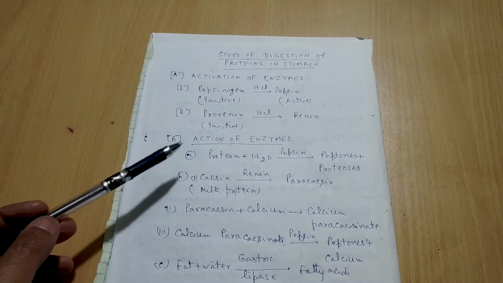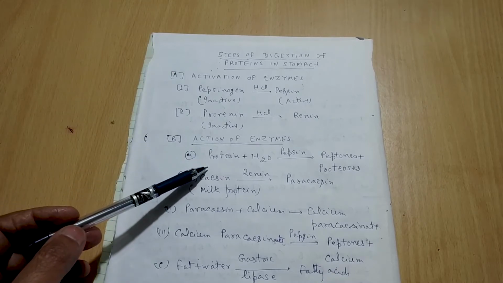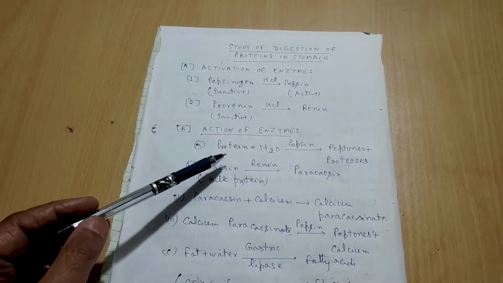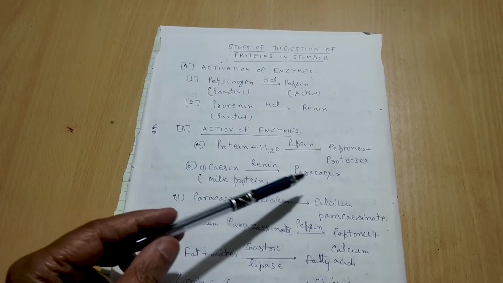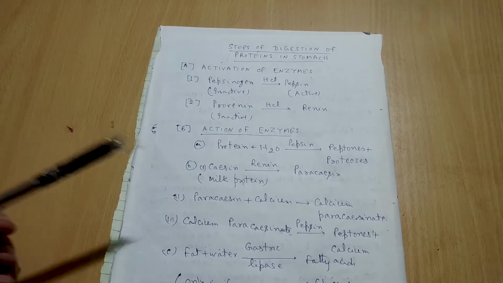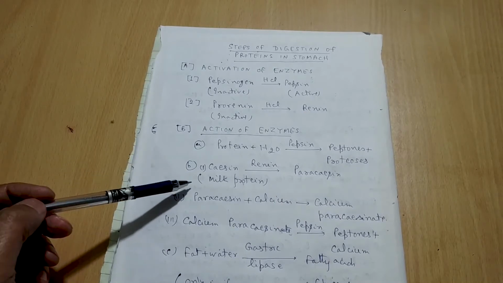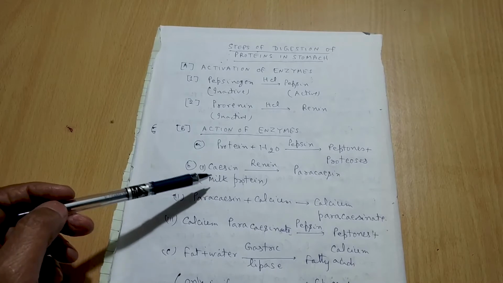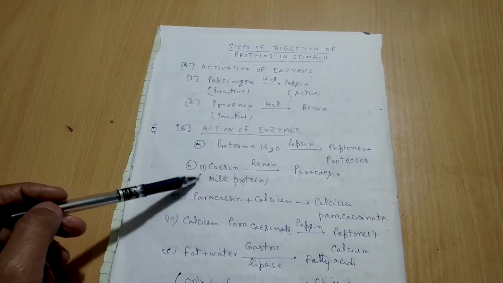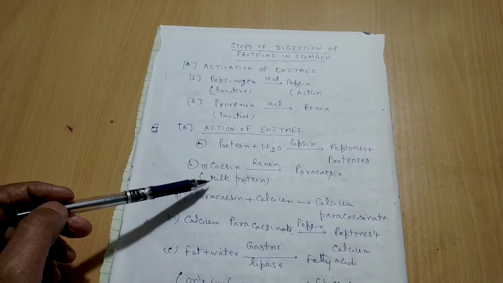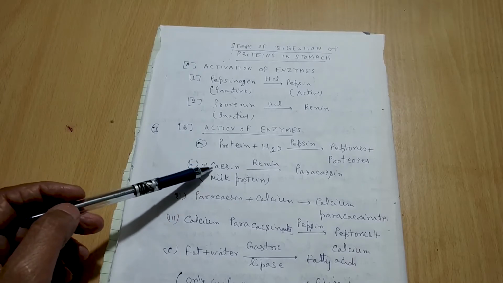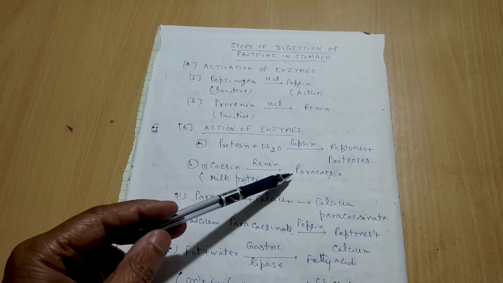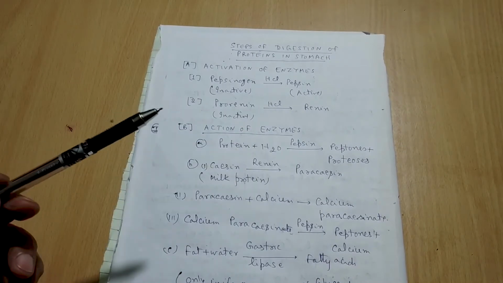Action of these enzymes. So number one, protein will dissolve in water and it will be acted upon by the pepsin, and you see protein is converted into peptones and the proteases. Okay. Secondly, in children and infants there is milk protein, casein. They have to digest milk protein, as we know. So casein will be digested by renin and change into the paracasein.